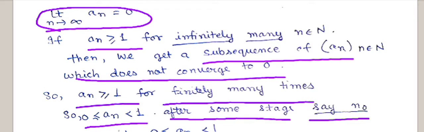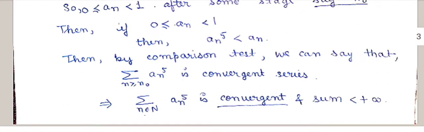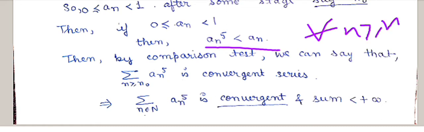So if a_n is less than 1, then a_n to the power 5 is less than a_n for all n greater than or equal to n naught. That's the whole idea.